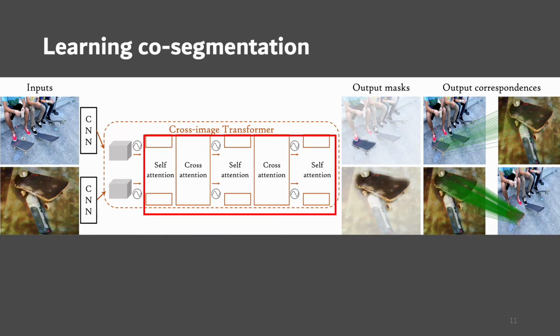For cross-image transformer, we have two modules, self-attention and cross-attention. Self-attention is the standard attention mechanism and computes attention only in one image with position encoding, whereas cross-attention computes attention in a pair of images without using position encoding.